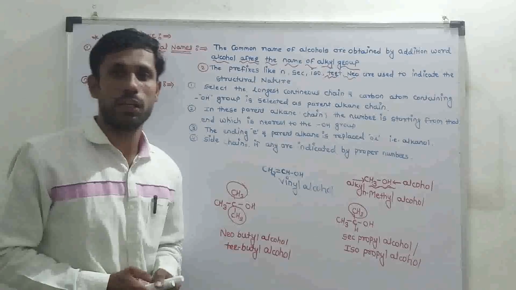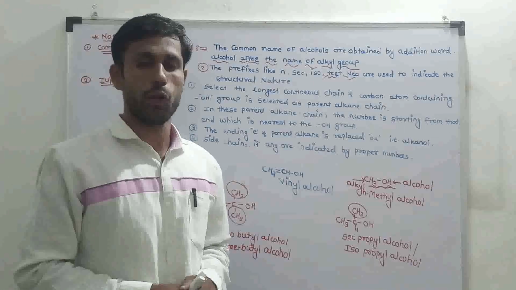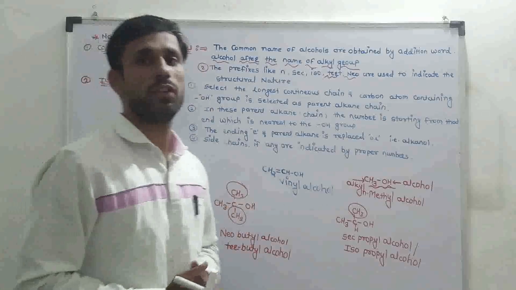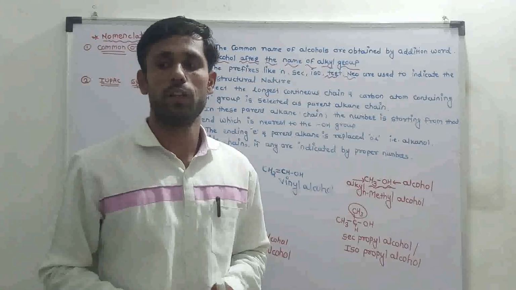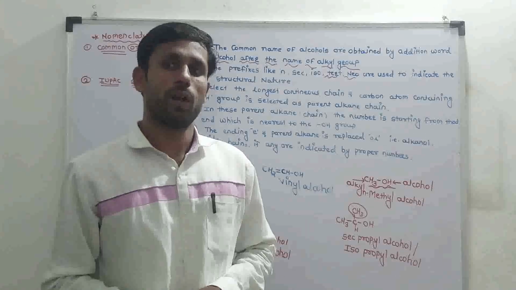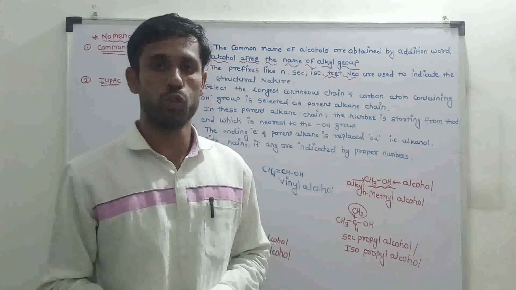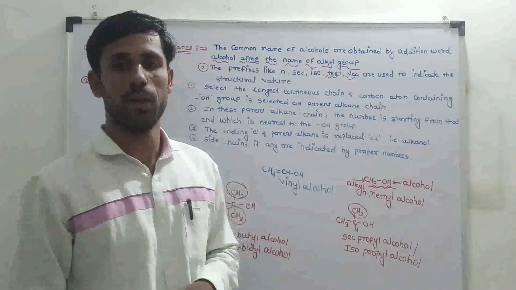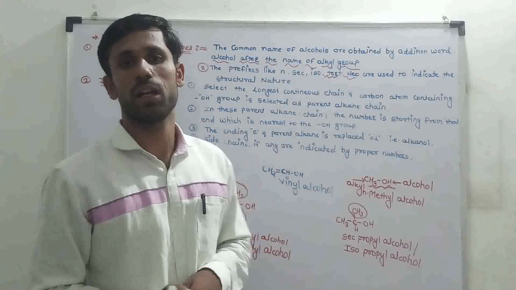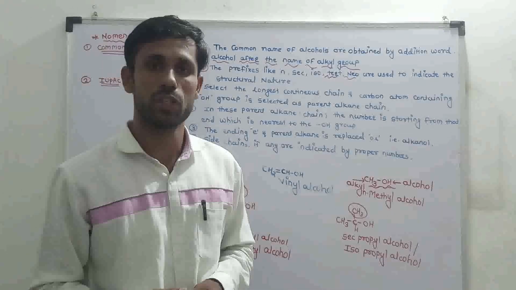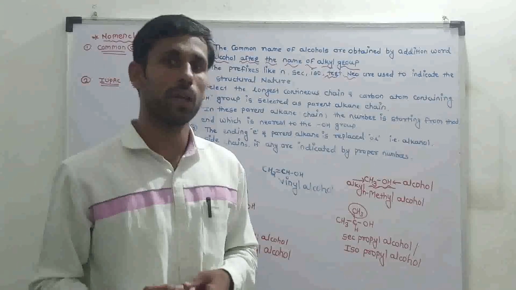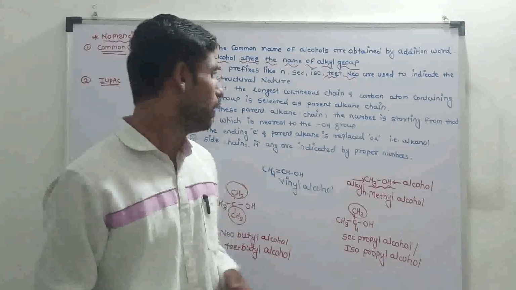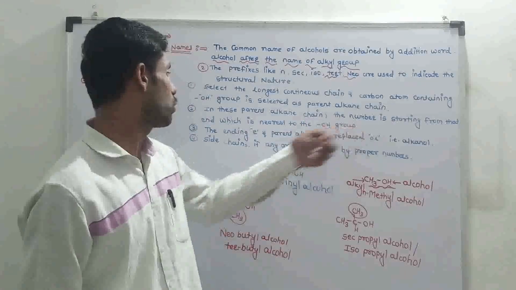The IUPAC name system depends upon rules. First rule: select the longest continuous carbon atom chain containing the OH group as the parent alkane. Second rule: in this parent alkane chain, the numbering starts from the end which is nearest to the OH group.